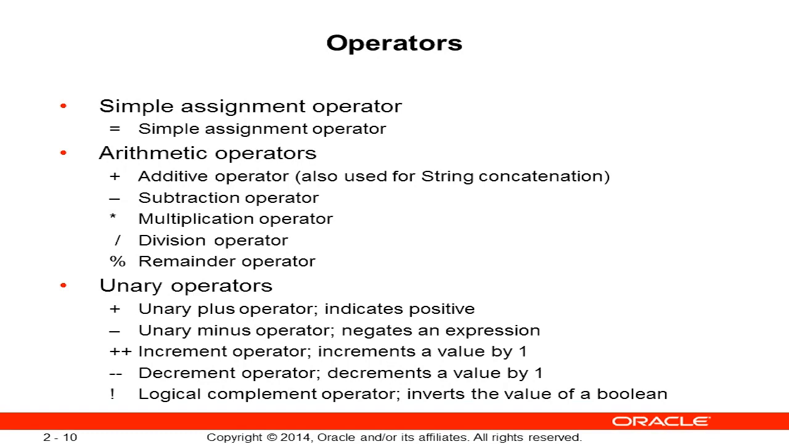Then we have our exclamation point, which is a logical complement operator, and it simply inverts the value of a Boolean. So you place that at the start of a Boolean variable. If the variable is true, then in this case it would mean it's false. Likewise, if it was false, then it would mean it was true.